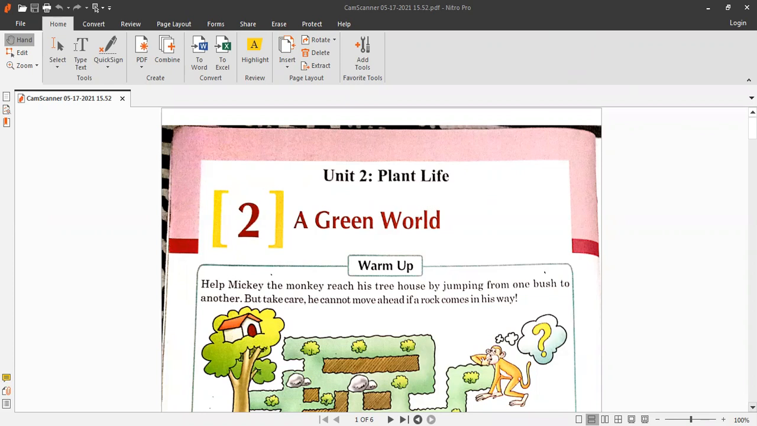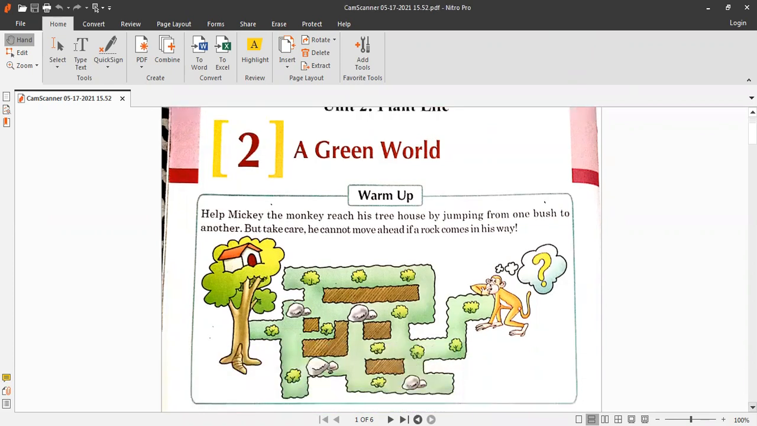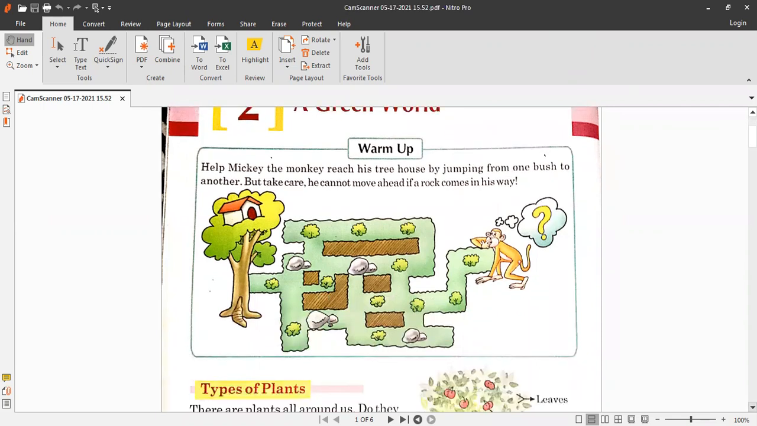Today we are going to start chapter number 2, which is A Green World. We'll read the chapter and discuss it today. Okay, so warm up, let's see.